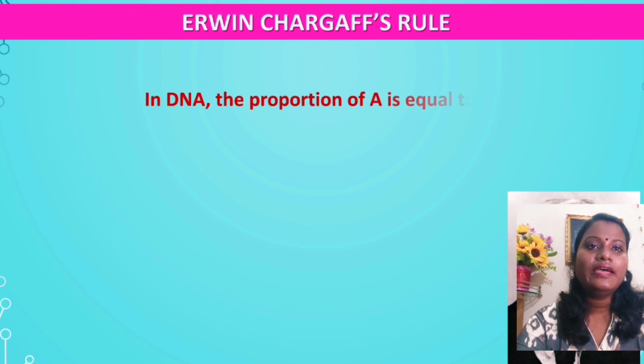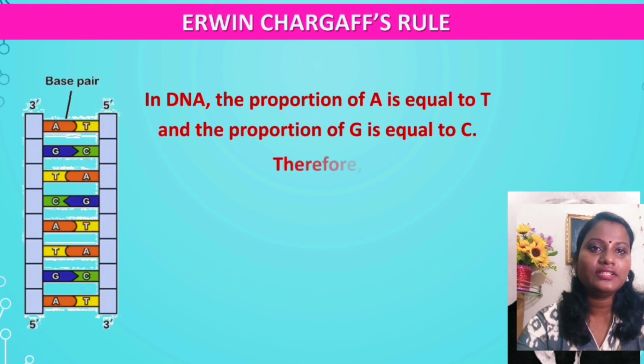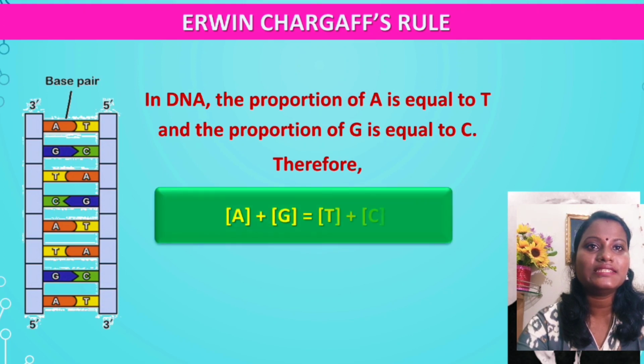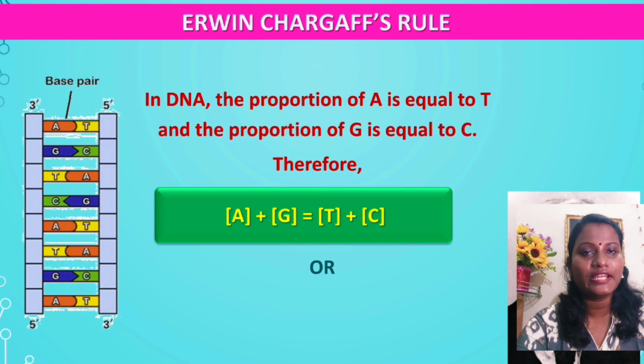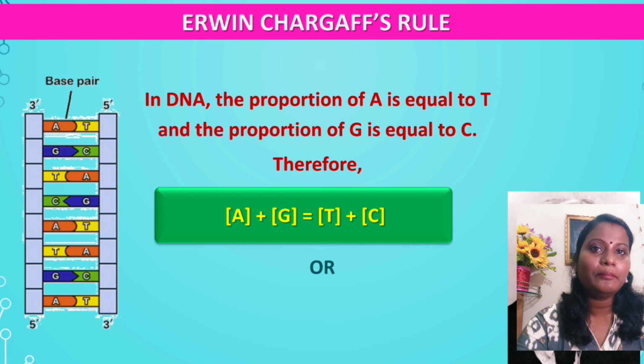Now here is Erwin Chargaff's rule. We are going to learn another rule given by Erwin Chargaff. According to the base pairing, as I said, adenine pairs with thymine by a double bond and guanine pairs with cytosine by a triple bond. Depending upon this, Erwin Chargaff gave a rule.